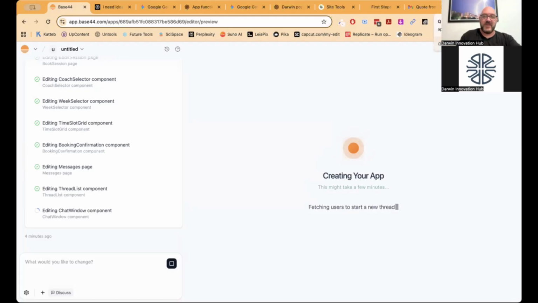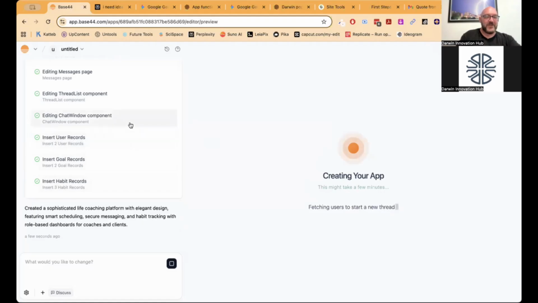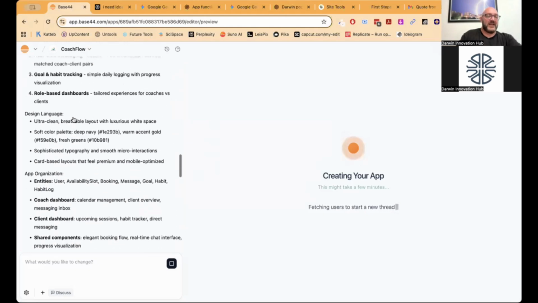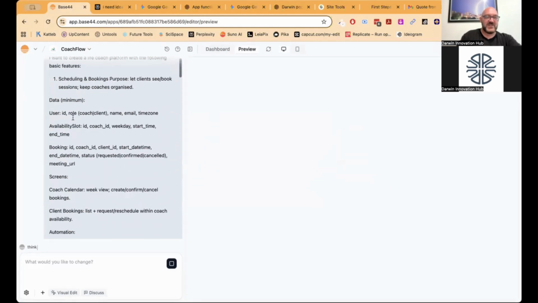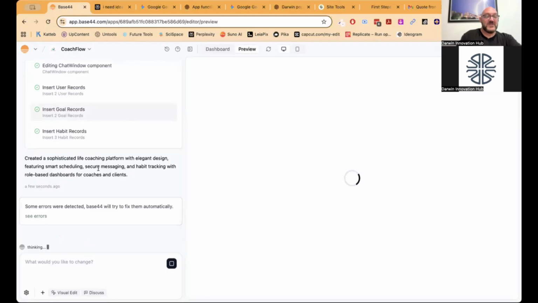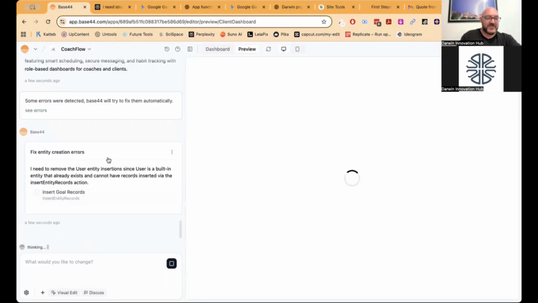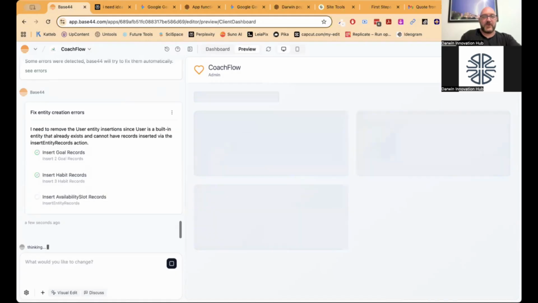So as we're creating all this, it's still creating things, goal records, habit records. It's now created all the stuff. It's going to think a little, and then it's going to display us this app. This is pretty exciting. We've basically created an app through a set of instructions that we generated from AI. Now it's using AI to make it. It's found some errors. See, it's already got some errors and it's fixing them live for us. Oh, I found an error here. Oh, I better go and fix my error. And here is our new app called Coach Flow.